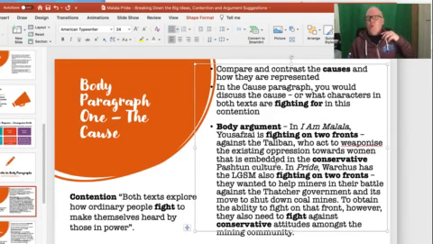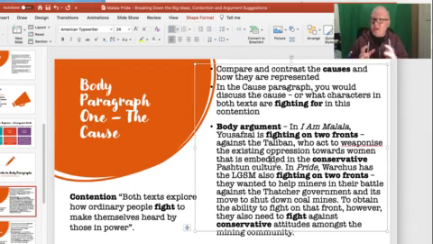Now, what you also need to do later on, I'm not going to show you that because I'm really focusing on how you formulate your argument, but you could do a contrast between the two. What are some of the differences in the way they're represented? So you could be looking at the fighting in Pride is far lower stakes. It doesn't involve death and murder and that kind of thing, unlike in Malala.